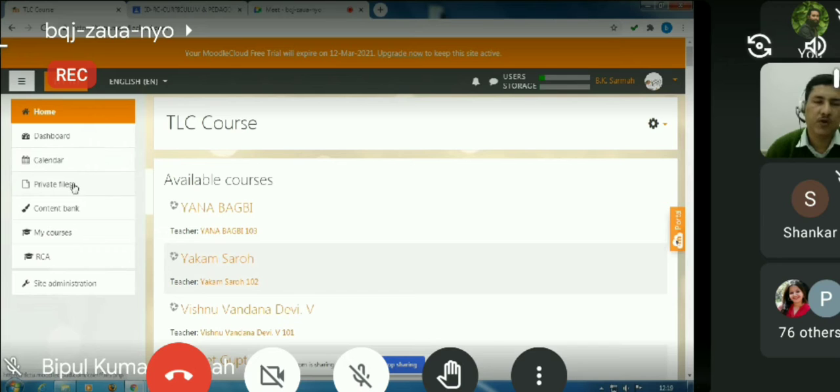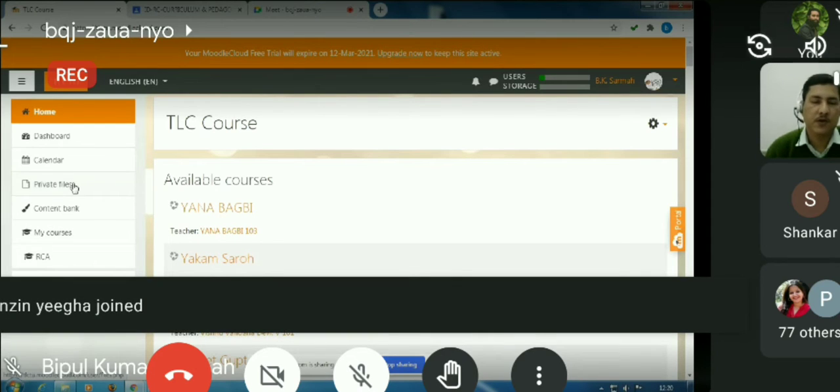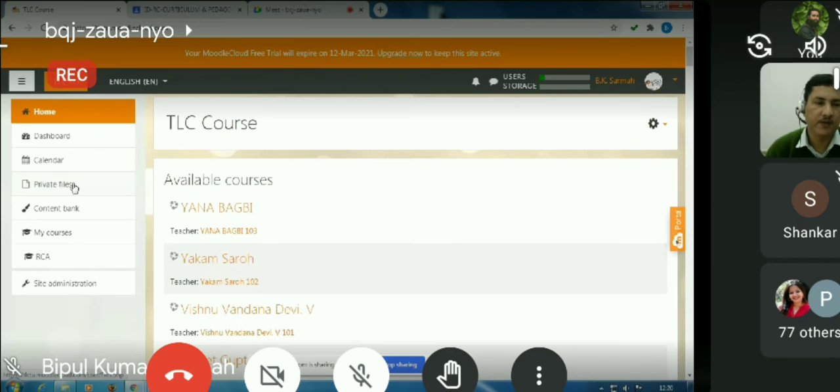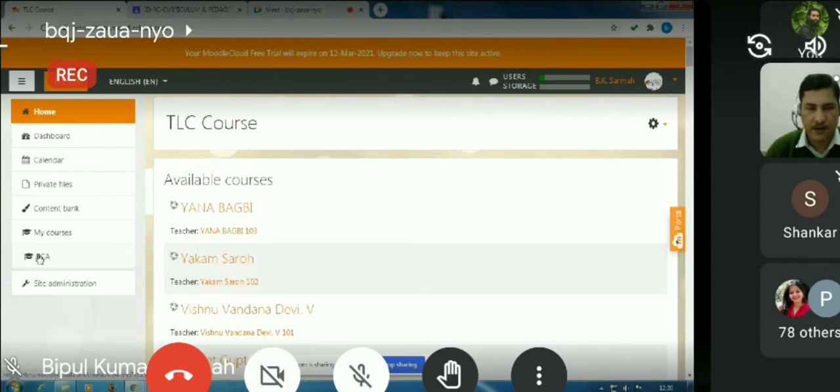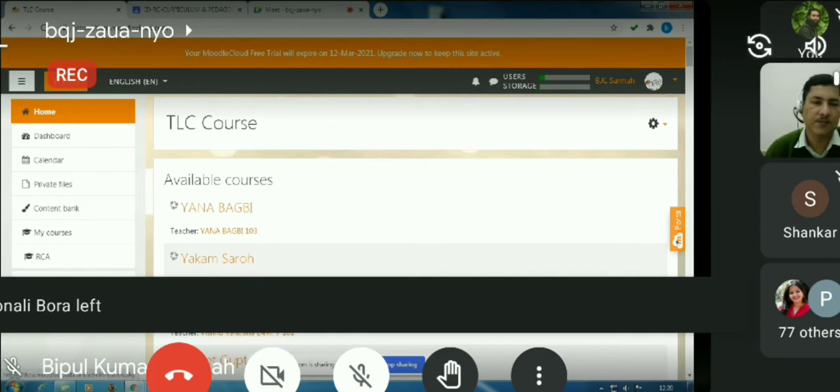Then we have a drawer for private files where I can keep some files privately in Moodle. So these files are kept online. Then something called content bank. Then my courses and the names of the courses in which the user is enrolled as a teacher or as a student. And next to it, at the bottom, you will see a button called Site Administration.